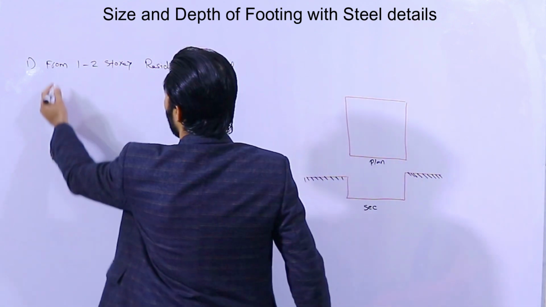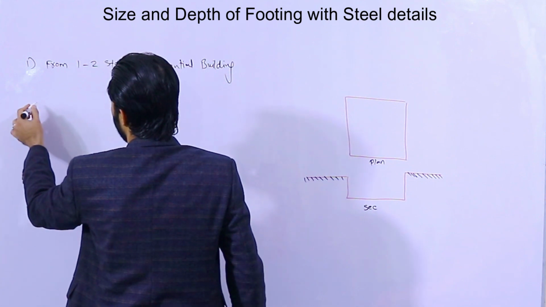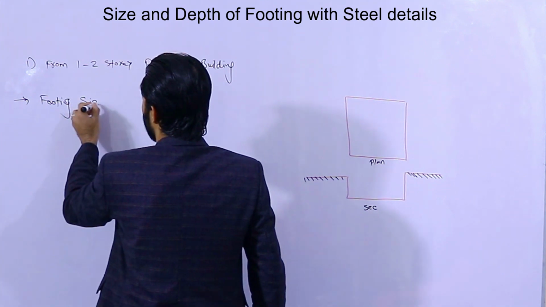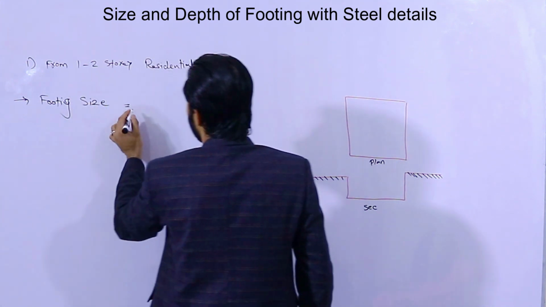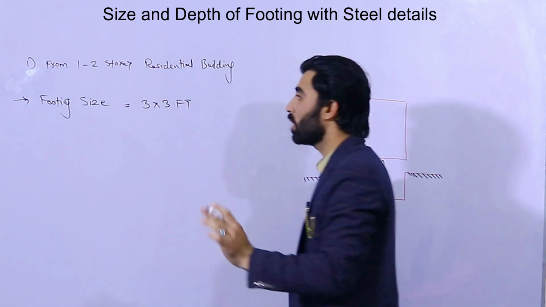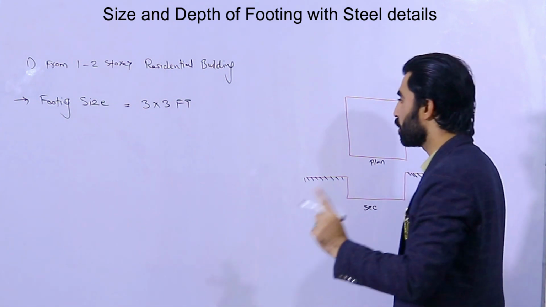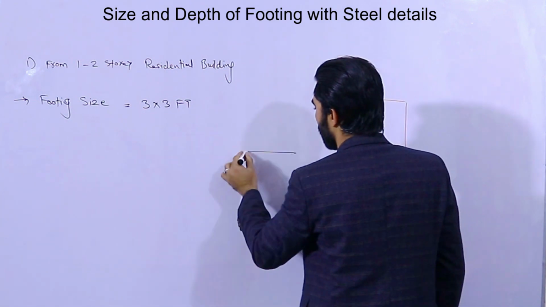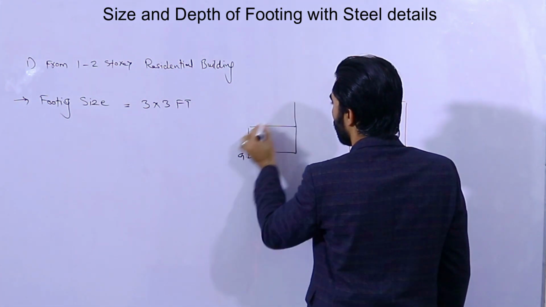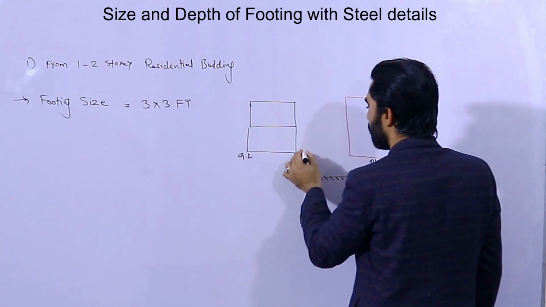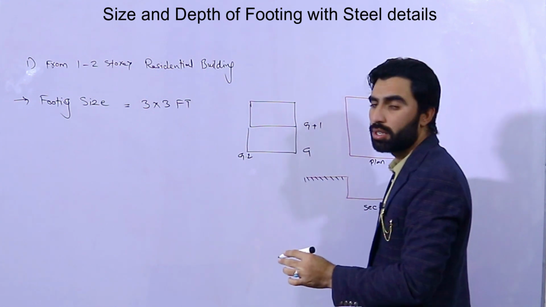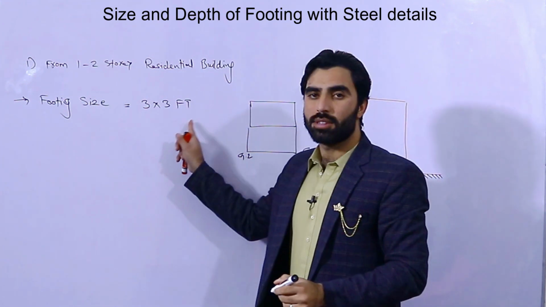Okay, so from 1 to 2 story, the footing size should be 3 by 3 feet. This is the size of footing, and it should not be less than that for 1 to 2 story. As you can see guys, this is ground level and this is 1 story, and on top of this is the second story. It means G, then G plus 1, which is 2 story. So for 2 story, 3 by 3 should be the size of footing.